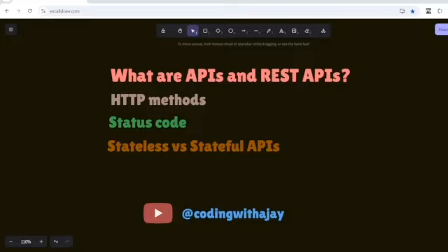Now there comes the OS level API, operating system level. What do you think Android is? Yes, Android is also an API, because this is what it does. It lets you talk to the other system. By using that, you can build applications. So this is also an API. And then there are library APIs.